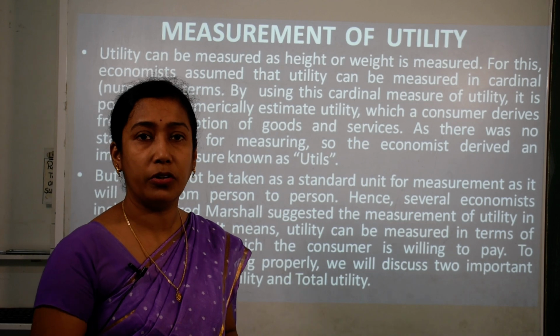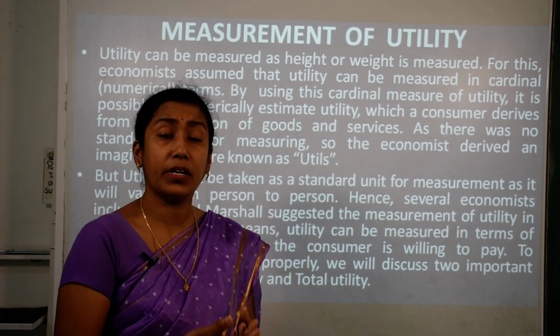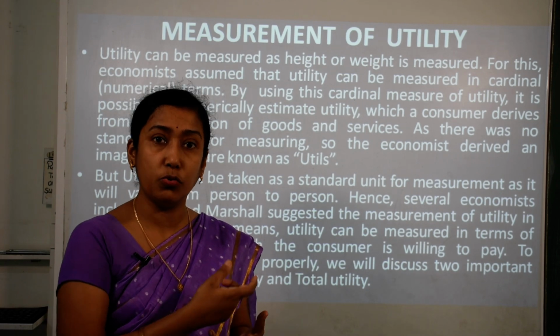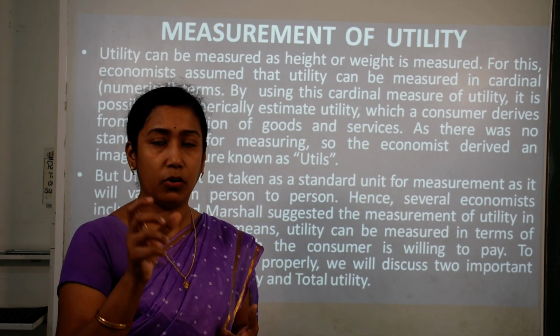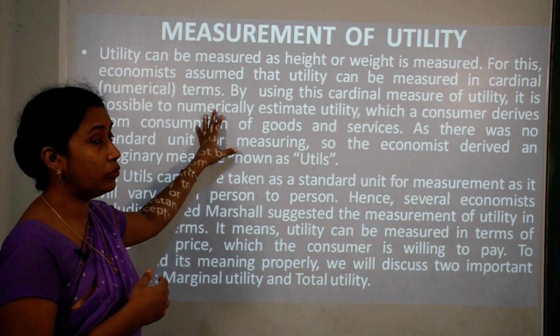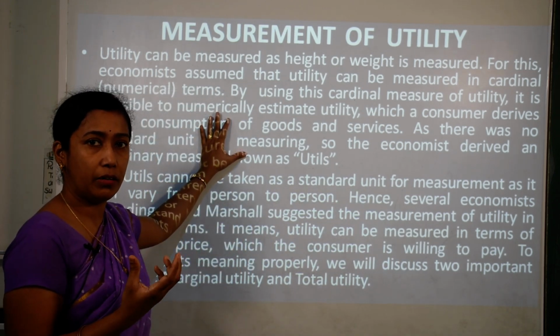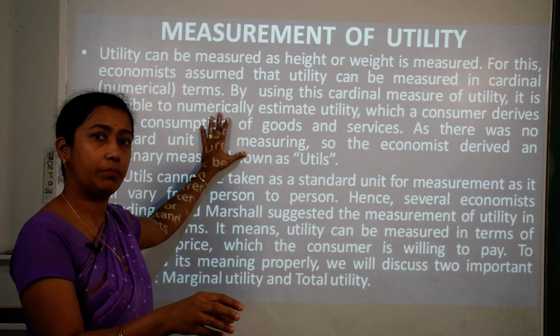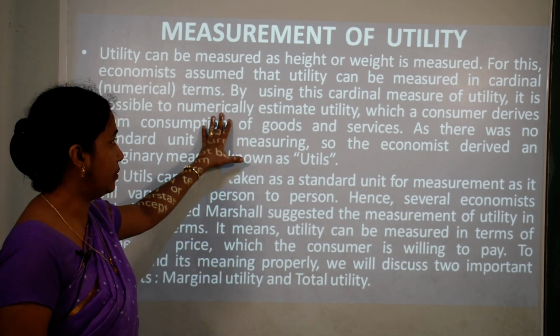Say for example you are using a deo or a perfume, what kind of satisfaction are you getting after consuming that product or after using that product? We cannot numerically express this, but certain economists have laid down cardinal numbers, that is numerical numbers. With the help of those numbers, by assigning the numerical number, we can estimate the utility.